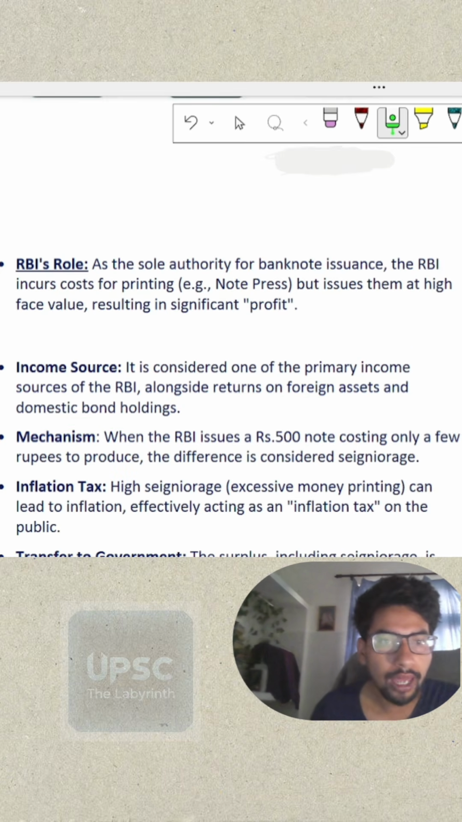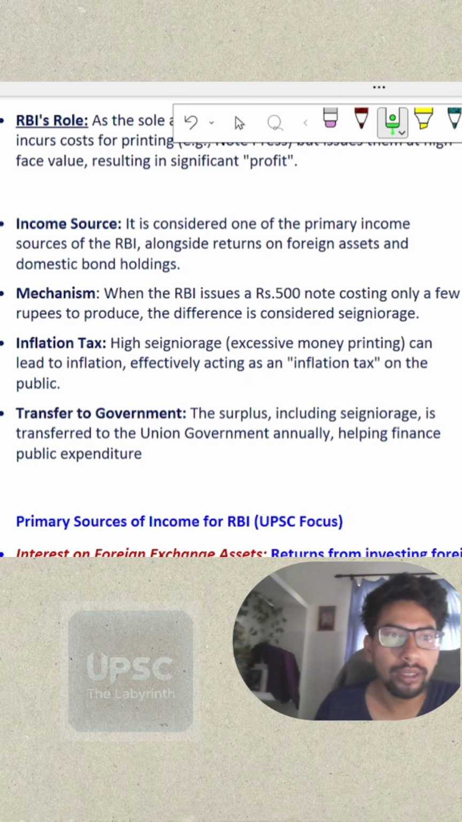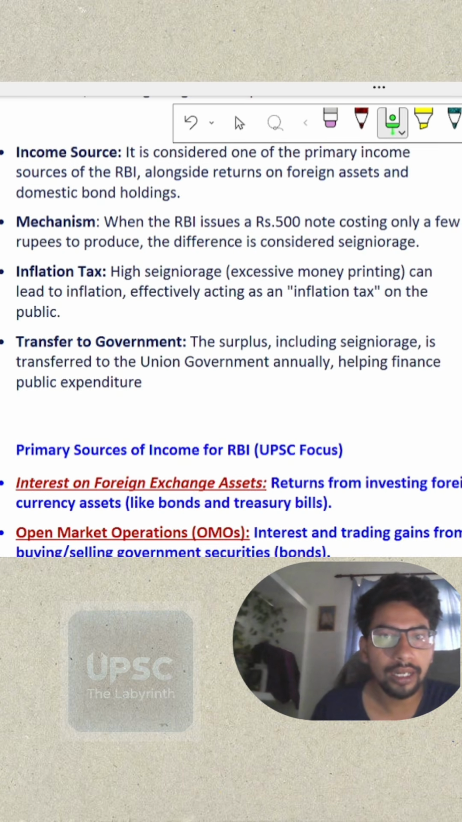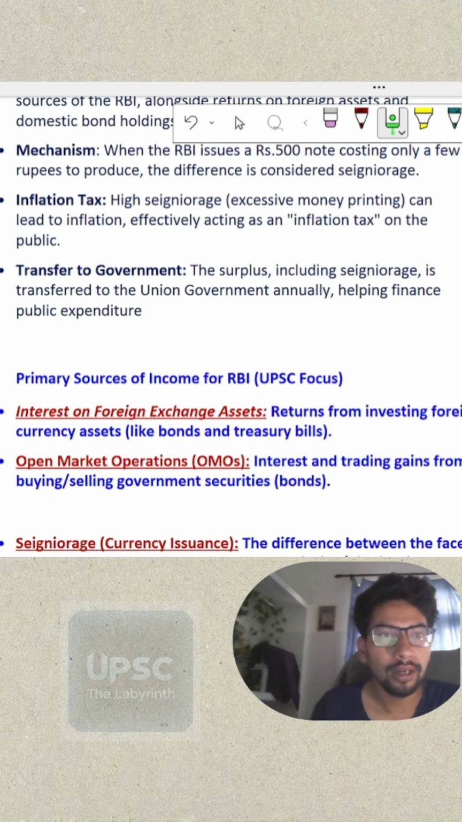Mechanism. When the RBI issues a 500 rupees note costing only a few rupees to produce, let us say 100 rupees, the difference is considered the Seigniorage. Inflation tax. High Seigniorage and excessive money printing can lead to inflation, effectively acting as an inflation tax on the public.